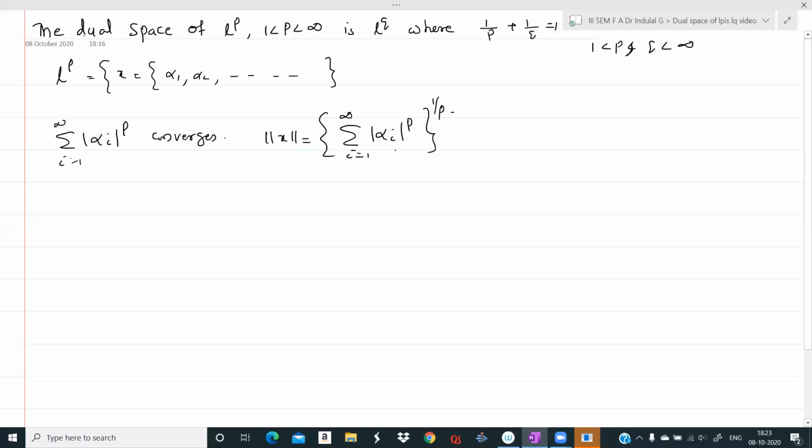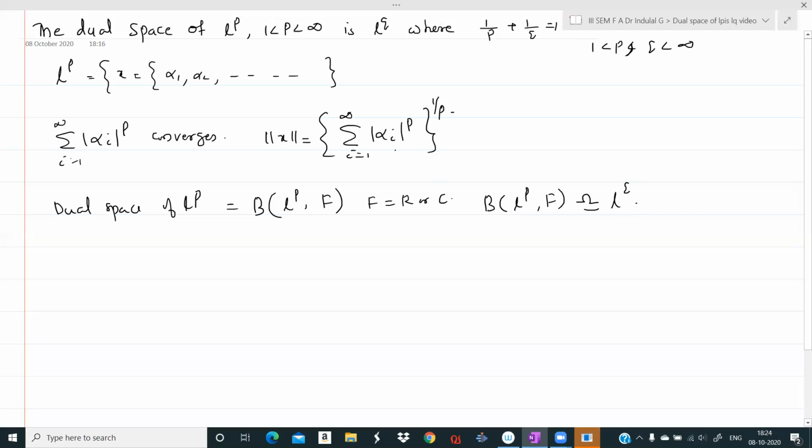What do we have to prove? We want to show that the dual space of LP is LQ. So what is the dual space of LP? The dual space of LP is a collection of all bounded linear operators or linear functionals from LP to the concerned field. So this is B(LP, F), where capital F is R or C. And we want to show that B(LP, F) is isomorphic to LQ.